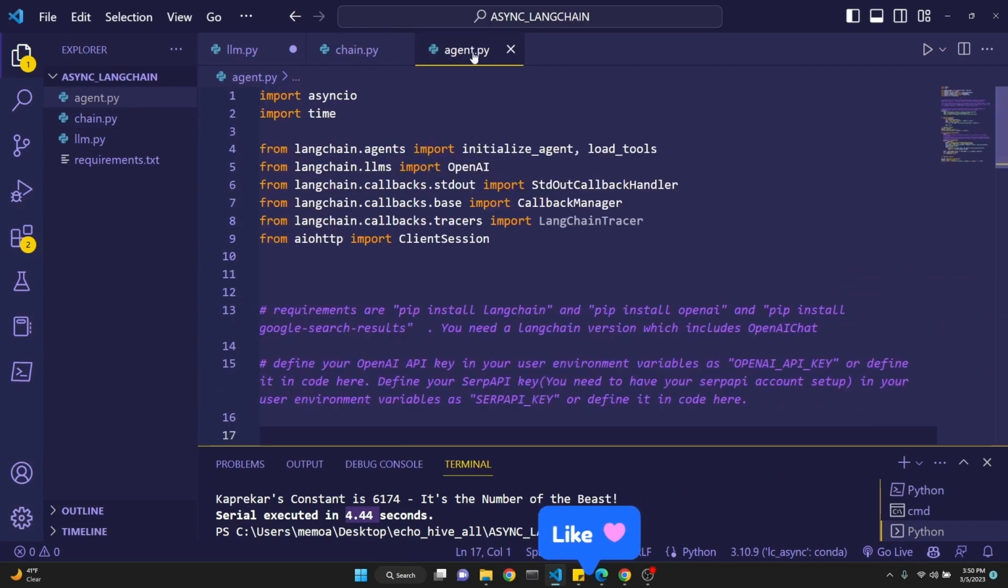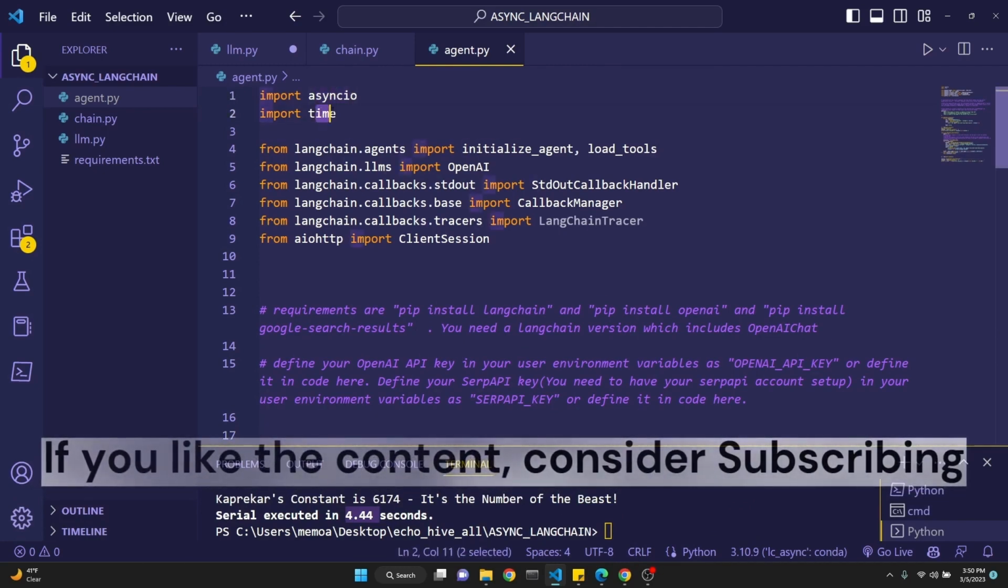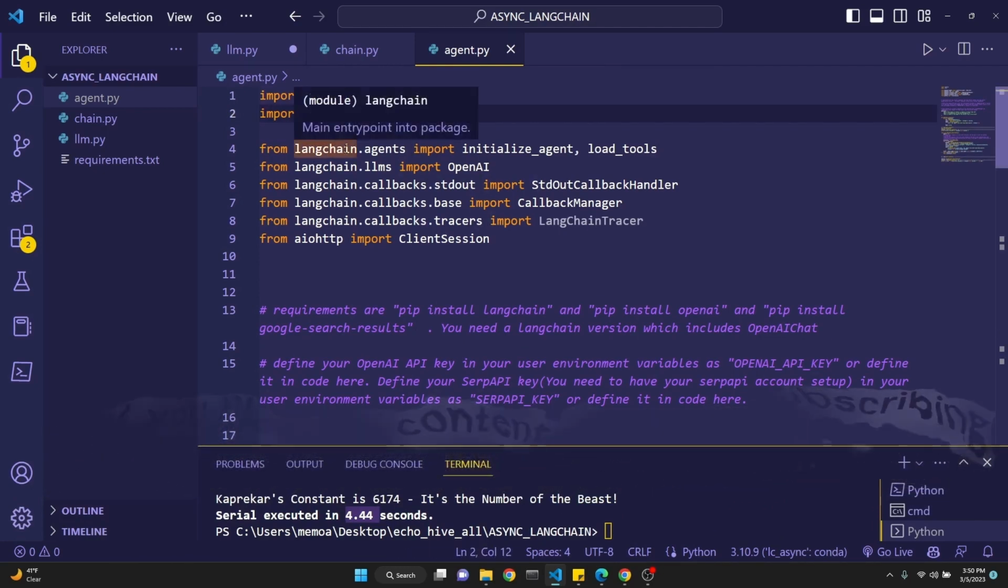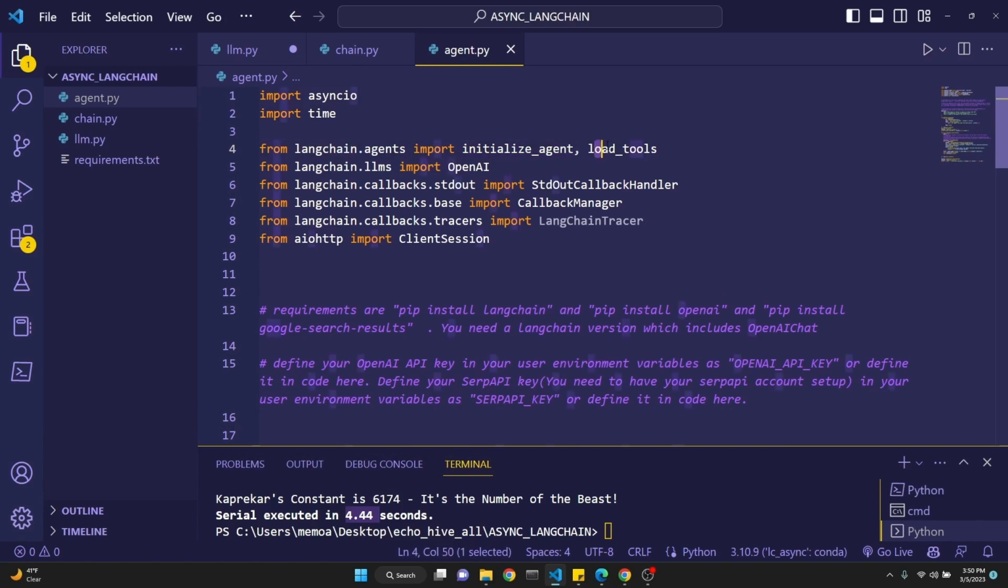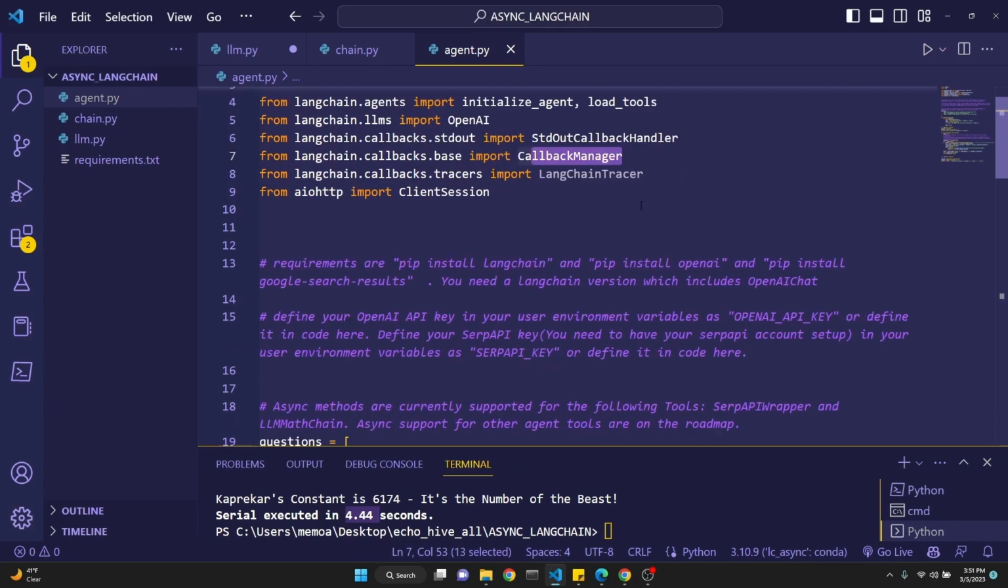Okay, our final file is how to run agents with tools in async, in a parallel manner. We are again importing asyncio and time. This time we are importing from langchain.agents, initialize_agent and load_tools, because we will be using LLM math and also SerpAPI Google search. We are importing regular OpenAI. We are importing callbacks, StdOutCallbackHandler, and the callback manager. And then we are importing the tracer, but we're not actually going to use this in this case.